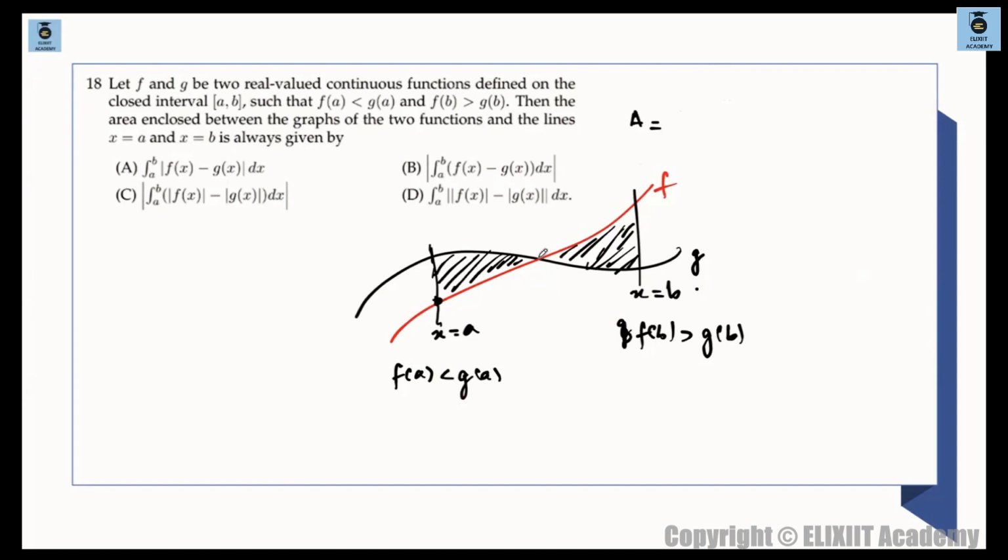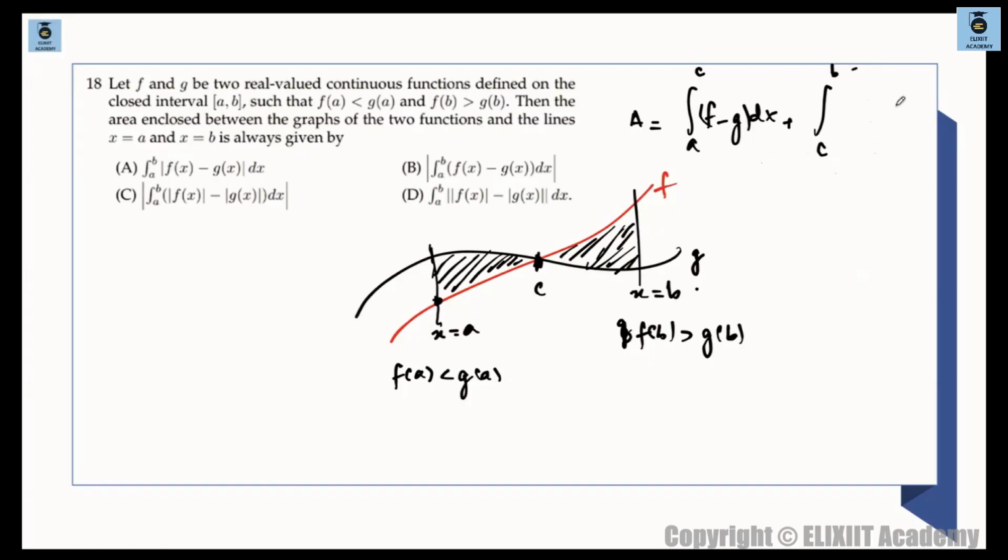So let's say this is some point. ये कुछ point मान लो, suppose C point है. So we are having upper curve. First region में क्या है? First region में we are having A to C, फिर second region में C to B. तो first region में what are we having? Upper curve is f minus g dx or whatever. ठीक है, function of x to dx. तो and then C to B. So second region में क्या है? C to B, upper curve minus lower curve. So f minus g. ठीक है ना, एक सेकेंड.